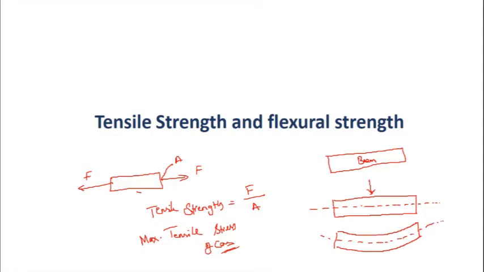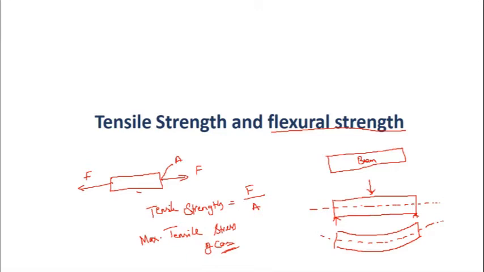So the resistance, because of this load which is acting on the top of this beam, a lateral transverse load, this beam is bending, right? So when this load is trying to bend this beam, this beam offers a resisting moment to resist that bending. The resistance offered by the beam to the bending, up to just before its failure, is nothing but flexural strength.